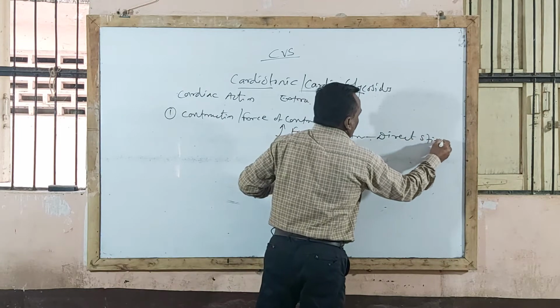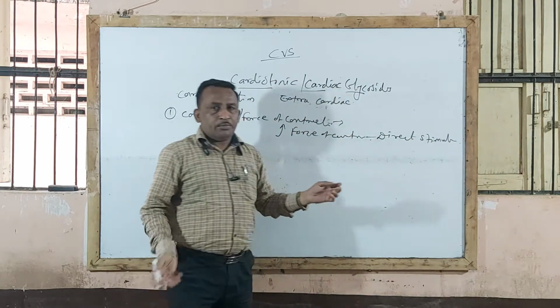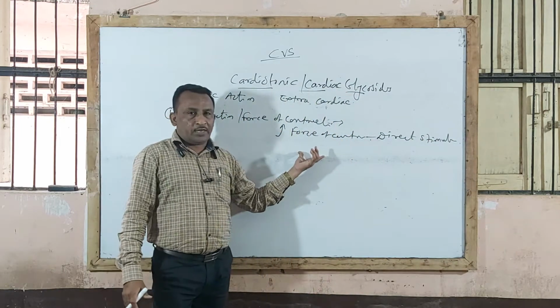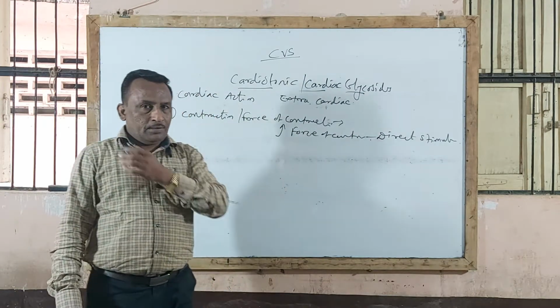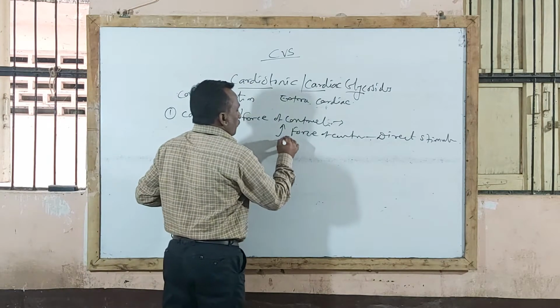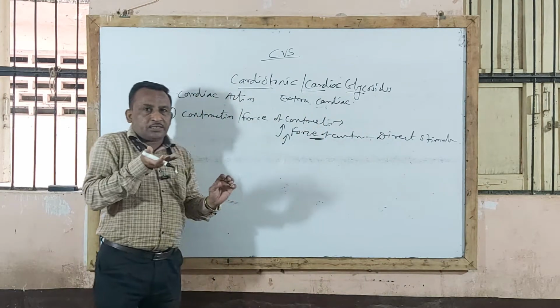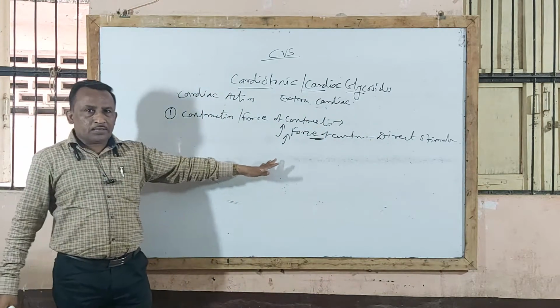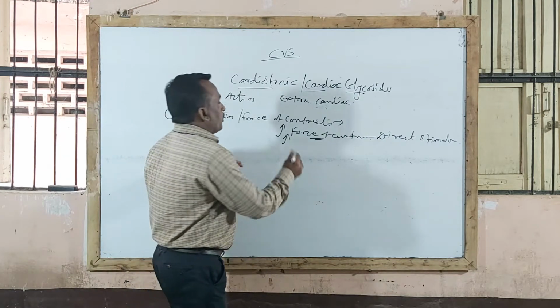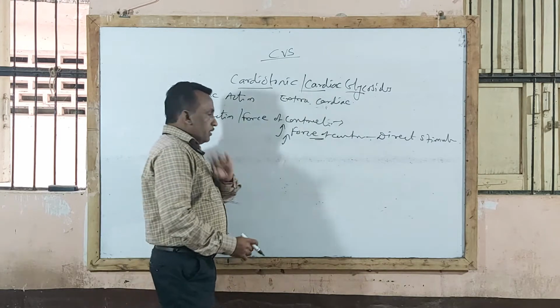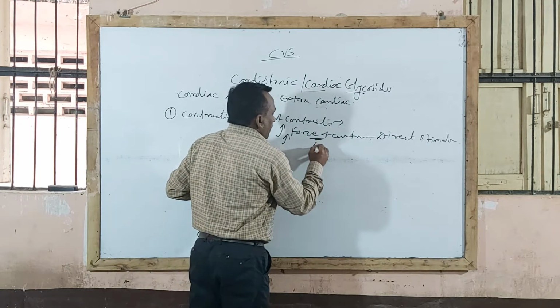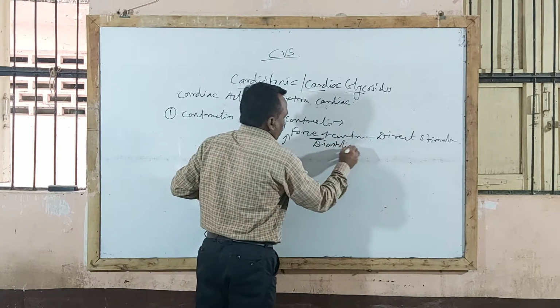Because of direct stimulation effect on myocardium, it increases force of contraction, and this powerful contraction of heart muscle increases cardiac output, and thereby decreases diastolic size of heart.